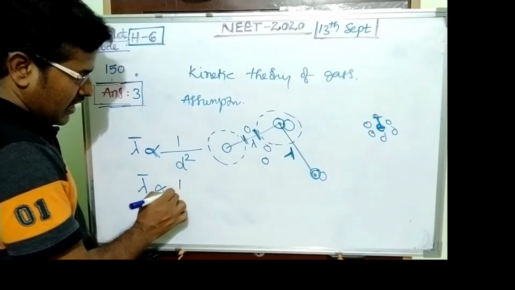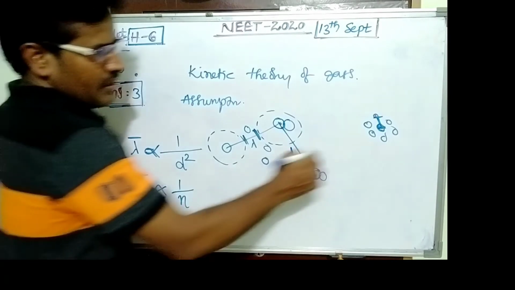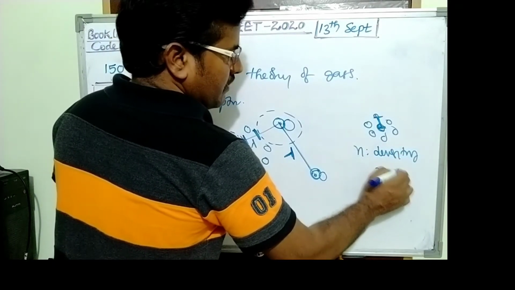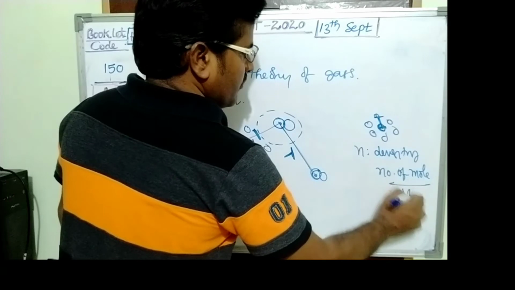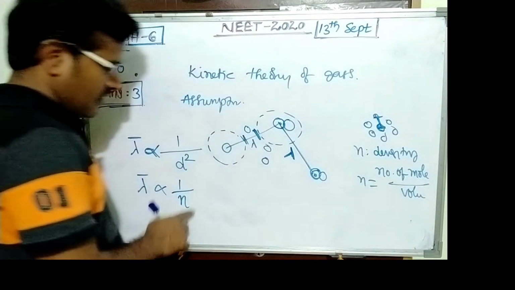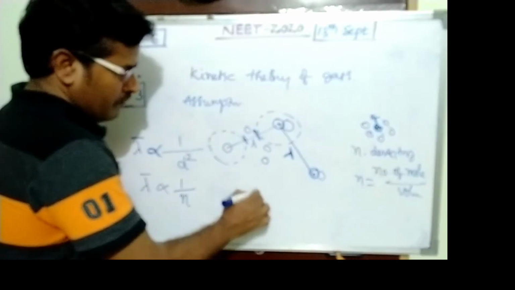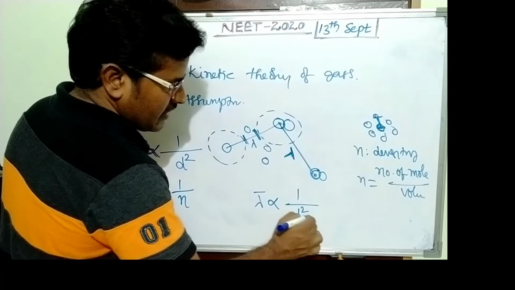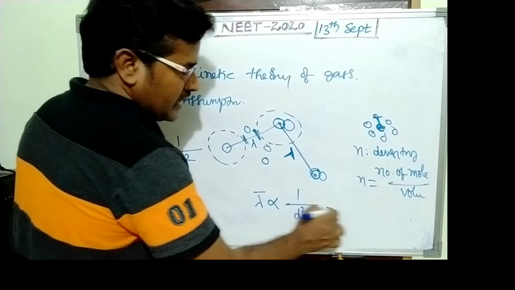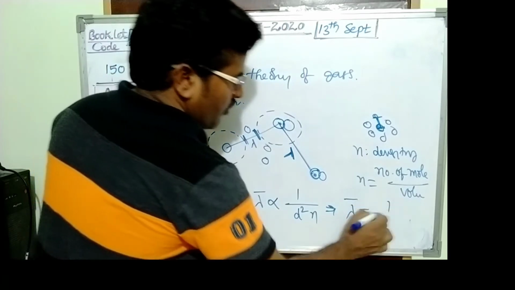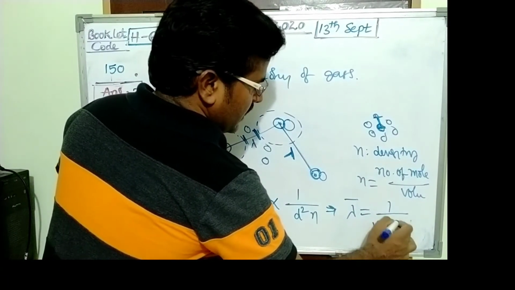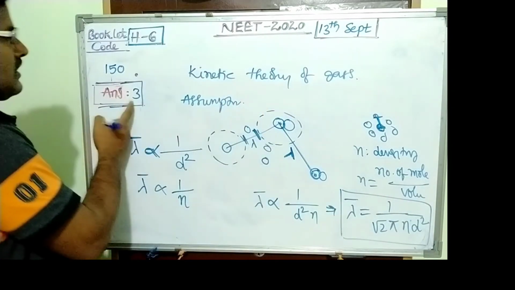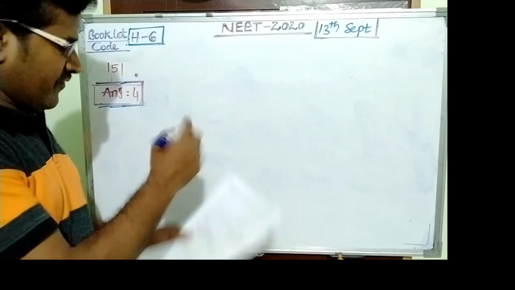So that means 1 upon density n. Here n indicates density, the number of molecules per volume. It is inversely proportional to density. So mean free path is proportional to 1 by d squared into n. Using the constant, mean free path equals 1 upon root 2 pi n d squared. So the answer is 3.